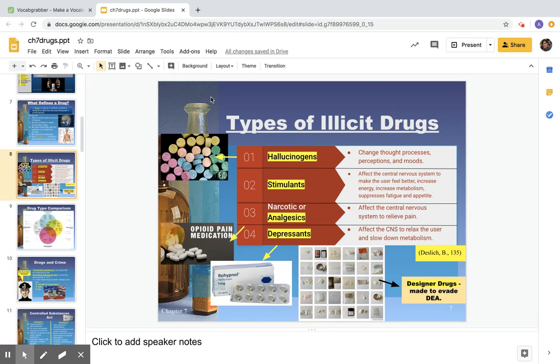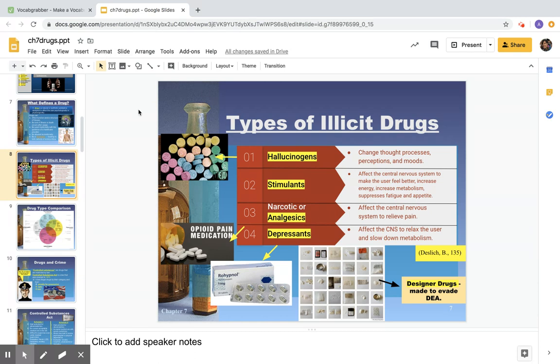So drugs can be classified in a variety of ways. This particular graphic organizer here is going to be showing you drug classification by pharmacological usage. Is this the only classification or the only terms? Absolutely not. These are some of the basic terms, and I'm going to show you a 4 by Venn diagram in a minute that uses a word that we don't have on there. But this is going to encompass the majority of our classifications here. So not in any order. Our first one is hallucinogens.